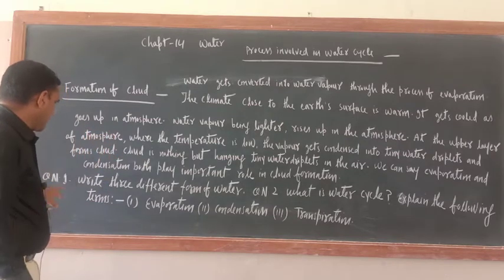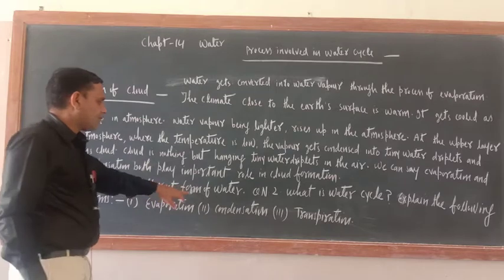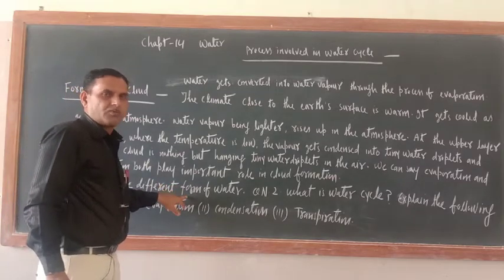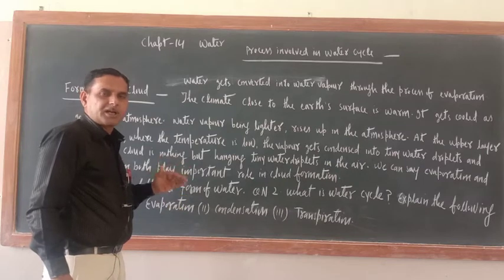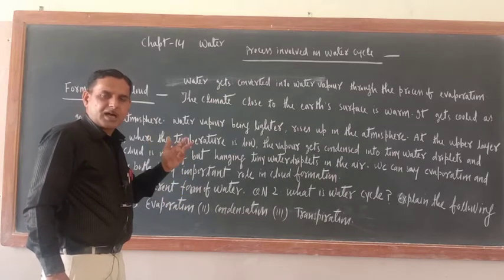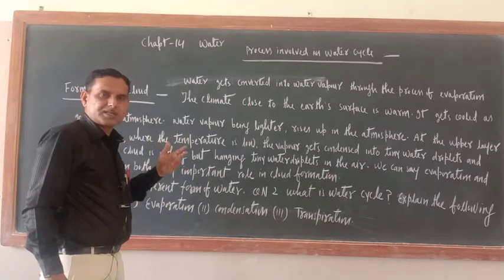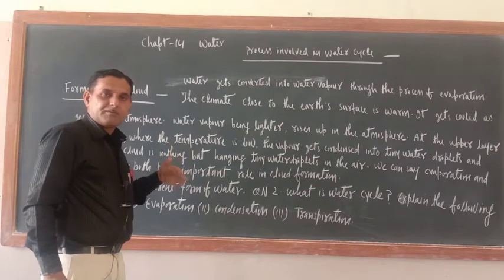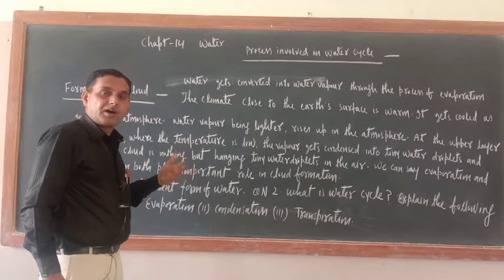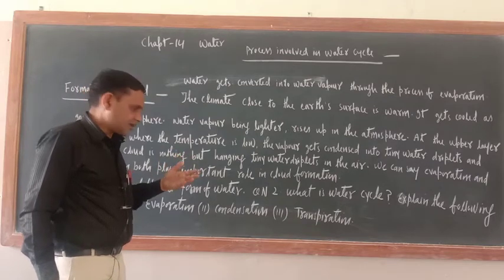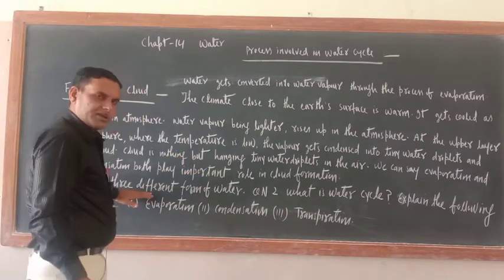Okay, so write the 3 different forms of water. What are the 3 forms of water? You know, isn't it? Solid, liquid, gas. Solid is ice. The ice form of water is the solid state. Then the vapor form of water is the gaseous state. Then the liquid form of water is the liquid state. So these 3 things you have to write.